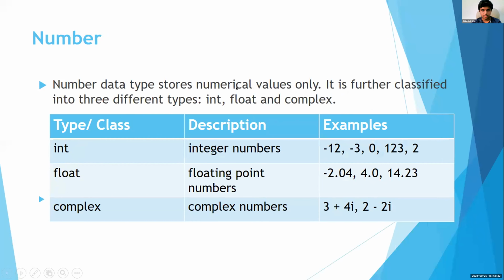Okay, so numbers. There are three types of number data types, which are int, float, and complex. Int is basically integer numbers, which do not include the fractional part, meaning they can be positive or negative. Float includes the fractional part, and can be either negative or positive. Complex numbers go in the format a plus bj, meaning they are a combination of a real and an imaginary number.